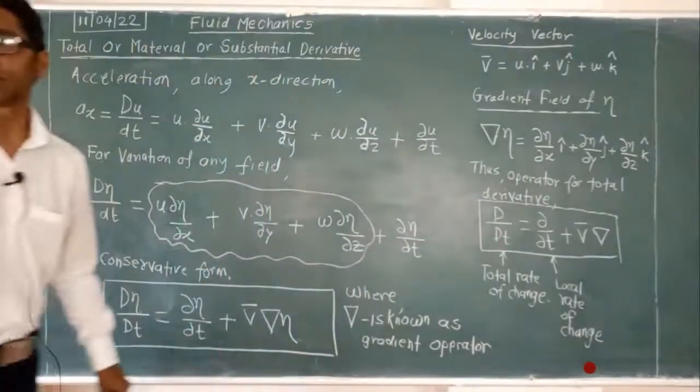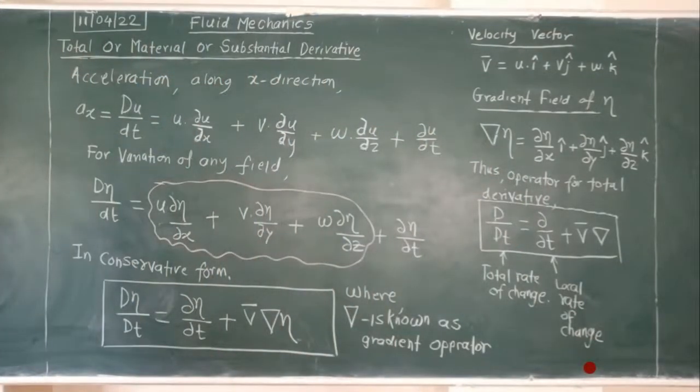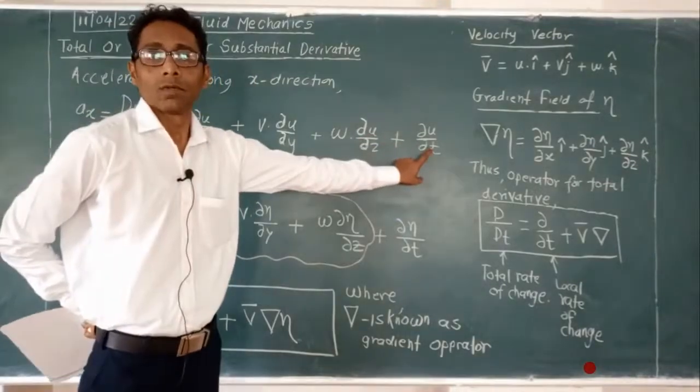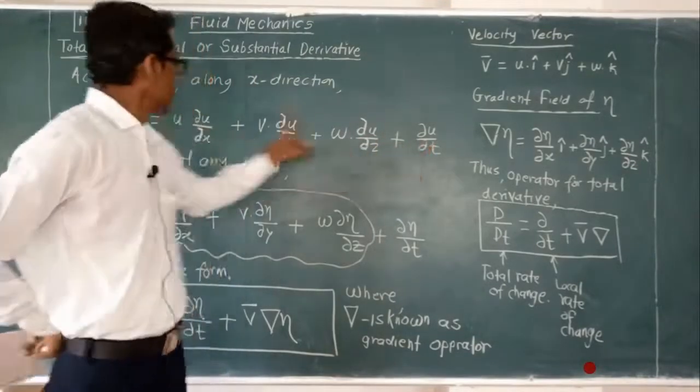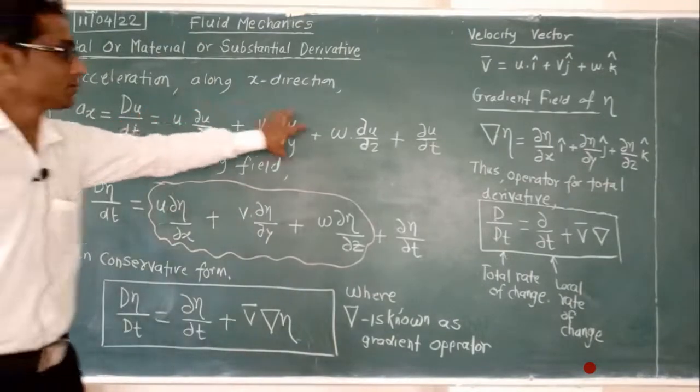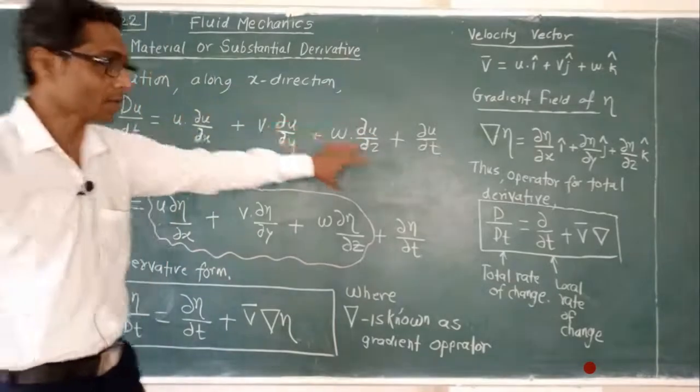Local rate of change means what? With respect to time. The last element is the local rate of change. The first element is the total rate of change. Now what remains? These three.